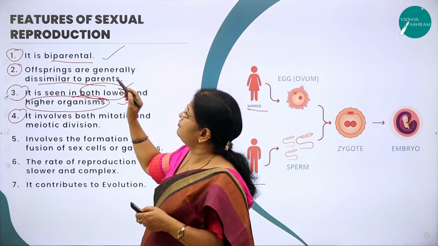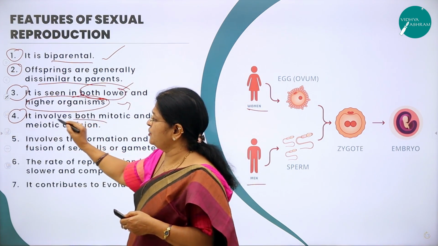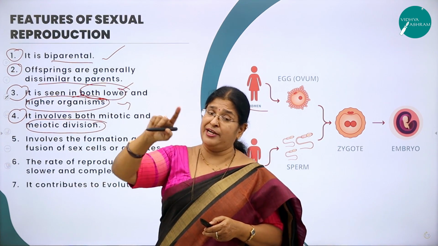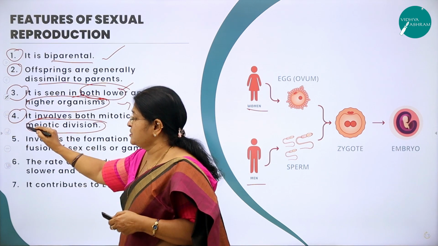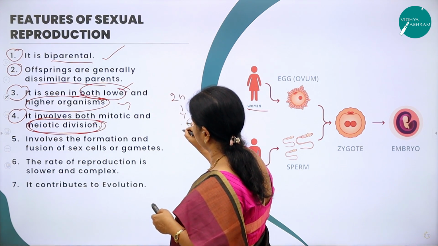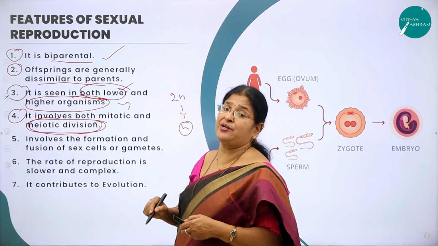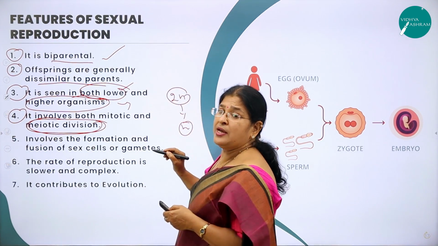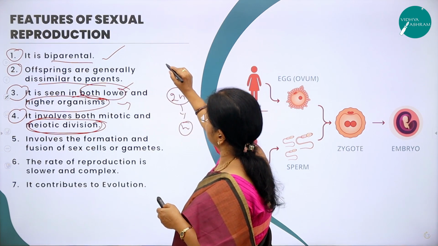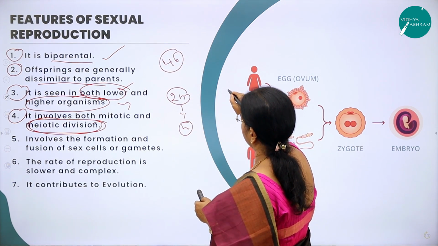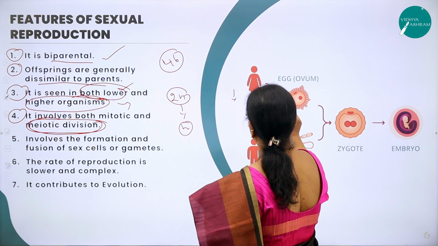And what is the type of division that is going to happen here? It is meiotic. There it was only mitotic, here it is meiosis. What is meiosis? 2n is reduced to n. Why is it reduced? Again, it's a big story. As you know, the chromosomal number needs to be maintained for a particular species. If it is 46, here if it is 2n, the egg is reduced to n.